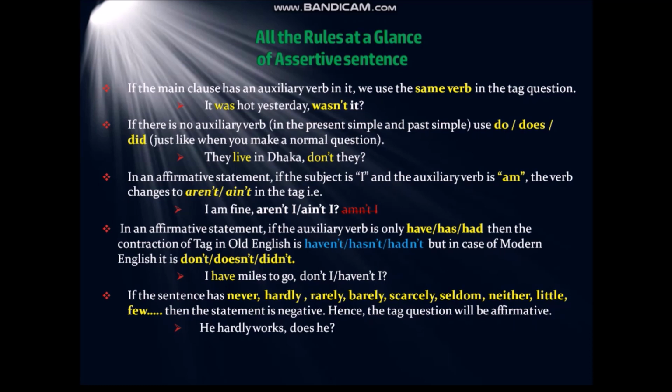You can write either haven't I or don't I. Then if the sentence has never, hardly, rarely, barely, scarcely, seldom, neither, little, few, etc., then the statement is negative because these are negative words. Hence, the tag question will be affirmative. For example, he hardly works. Does he?